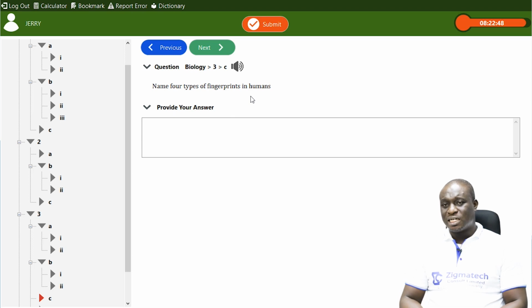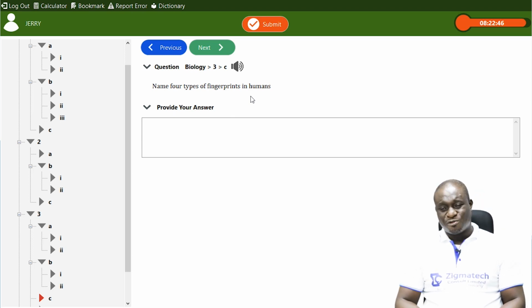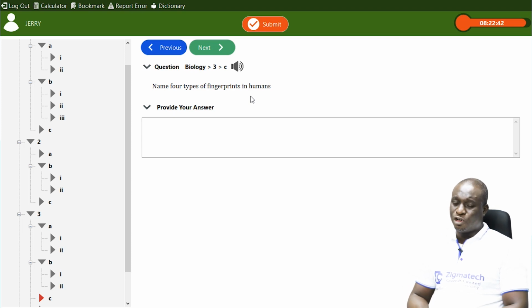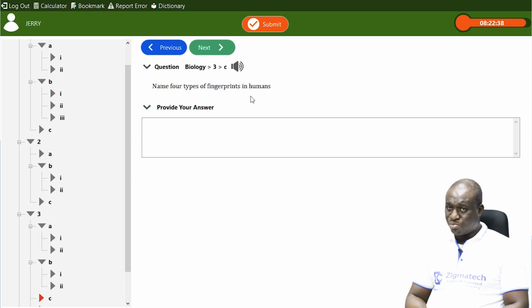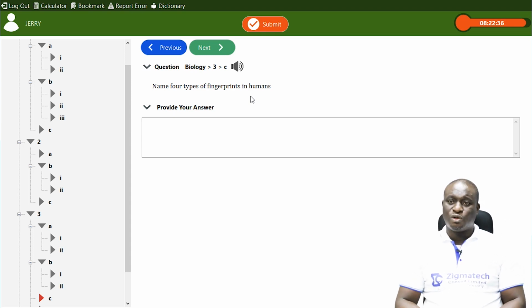And fingerprints can also be included as a physiological variation. It can also be included as a morphological variation, but not a continuous variation, but more of a morphological variation.